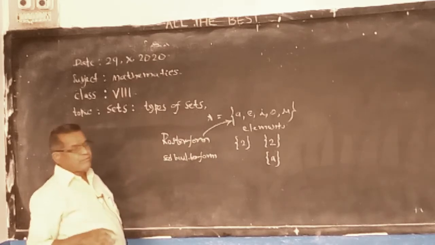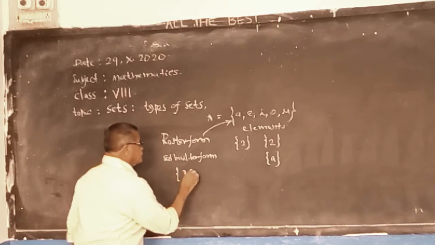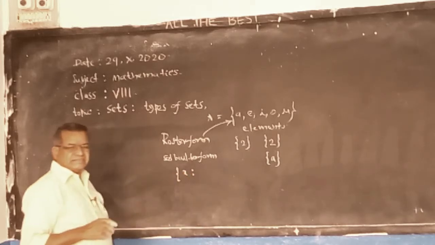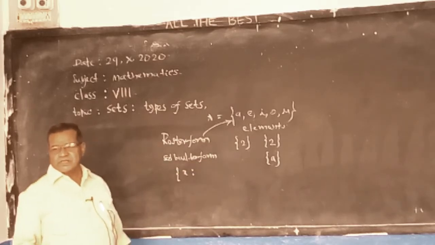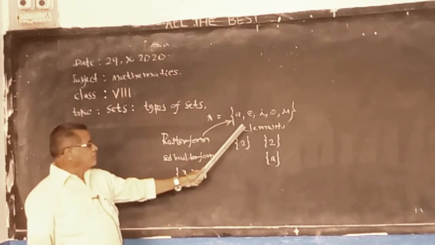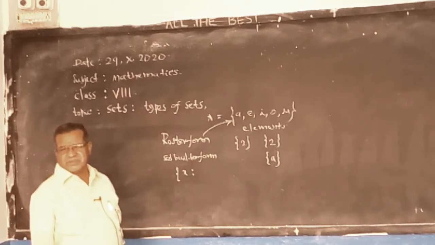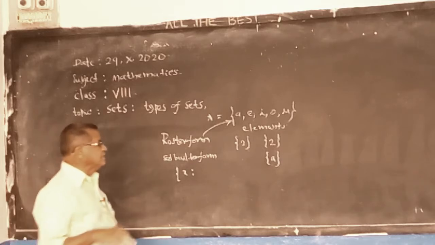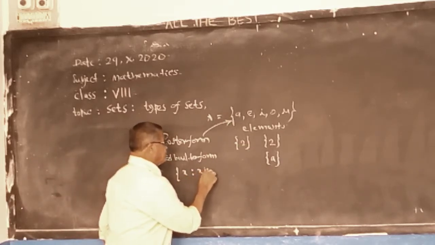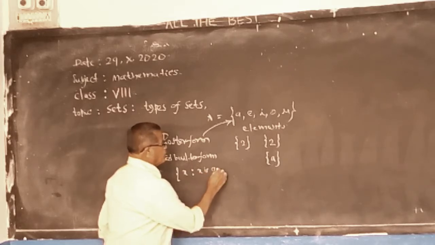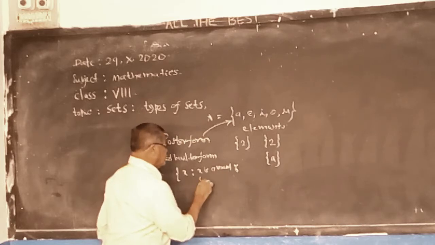In set builder form, we write x such that, we are writing the rule of the roster form. What is the rule here? These elements are vowels of the English alphabet. x such that x is a vowel of the English alphabet.